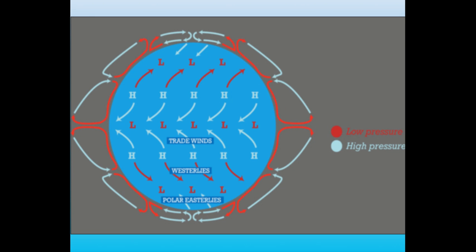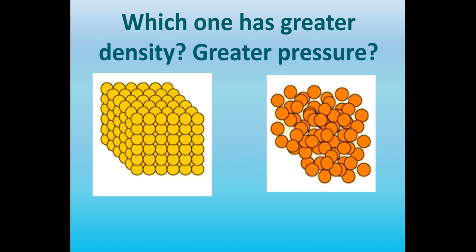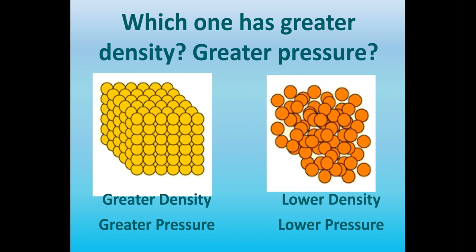Air pressure is related to density, so let's review density. Which one has the greater density, the greater pressure? Well, look at how the particles are spaced. On the left, the particles are spaced very close together. On the right, the particles are spread apart. So the left has a greater density and a greater pressure. The right has a low density and lower pressure.